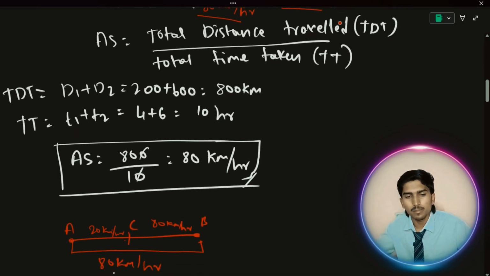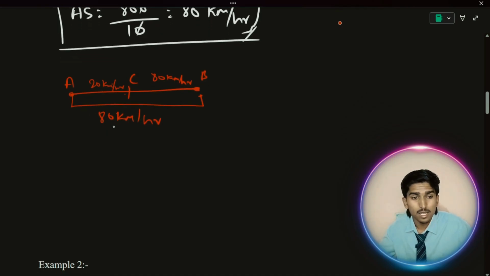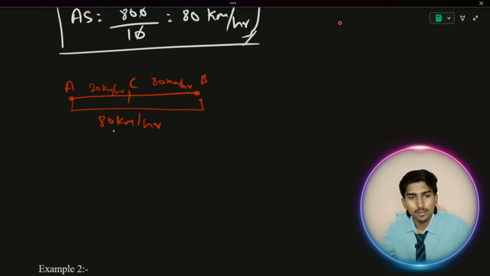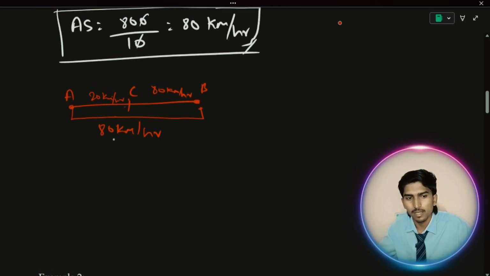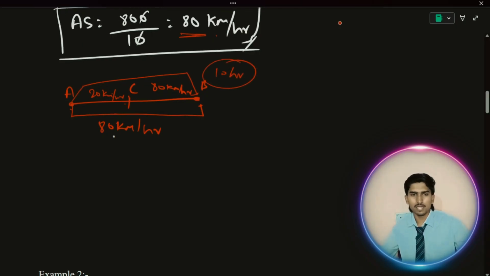That is the interpretation of average speed. Once again I'm saying, average speed means covering the whole distance with the same speed. Like in this case, 80 kilometers per hour from A to B, if you go at 80 kilometers per hour, you will cover the whole distance from A to B in 10 hours. That is the main agenda of average speed actually.